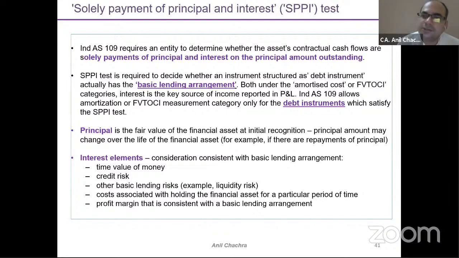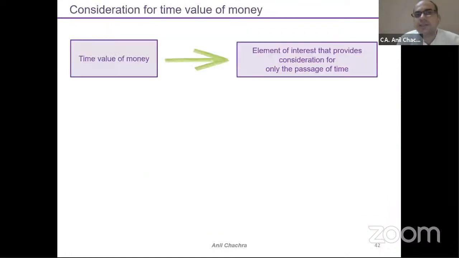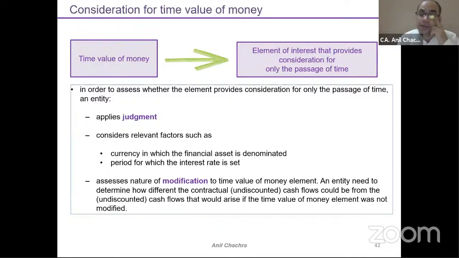Only in that case will you categorize this investment into a particular category, either amortized cost or fair valuation through other comprehensive income. But again this will be applicable for debt investments, not for equity investments. Again, this consideration of time value of money, we have already discussed. It will be part of two things: one is the passage of time, and the second is the normal interest rate. But why is it important in terms of a bank loan, right? You have taken a loan from the bank. The bank's PLR, the prime lending rate, will change from period to period.